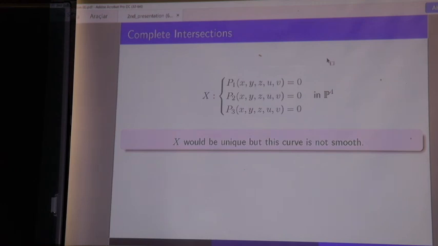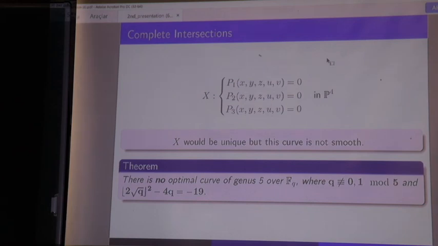So we eliminated the hyperelliptic case, we eliminated the trigonal curve case, and the last case of complete intersection. What we can conclude from all of this is that there is no optimal curve of genus 5 over the finite field FQ, where Q is not congruent to 0, 1 modulo 5, and the integer part of 2 square root of Q squared minus 4Q is equal to minus 19.